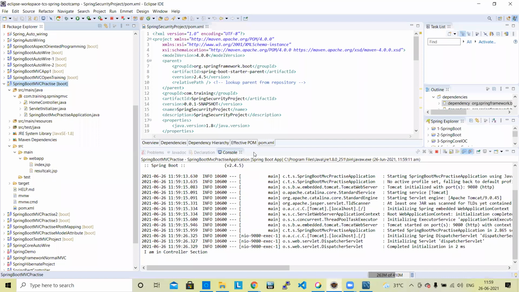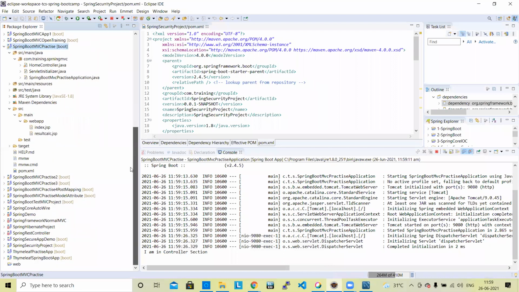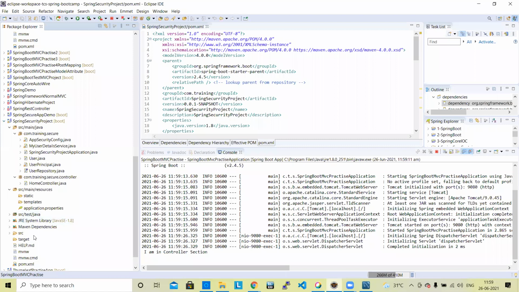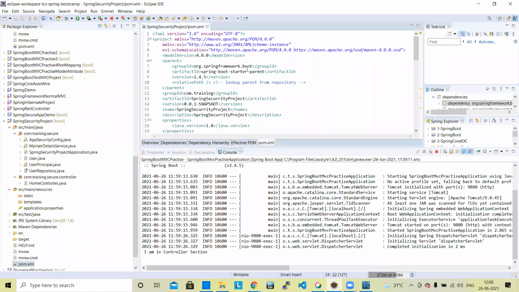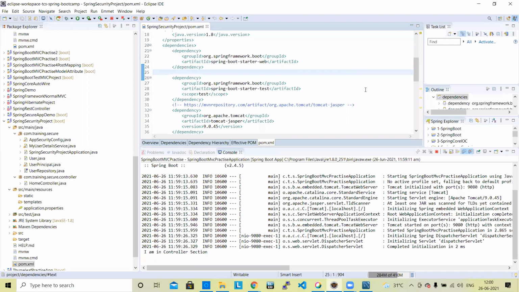And actually, we can implement this in two ways. One, during project creation, we can add the dependency. Suppose during project creation I have not added the dependency and now I want to add it. So what do I need to do? I need to add this dependency to the project. We can copy it, or we can download it from the Maven repository site. Here a new dependency is added, Spring Boot Starter Security.